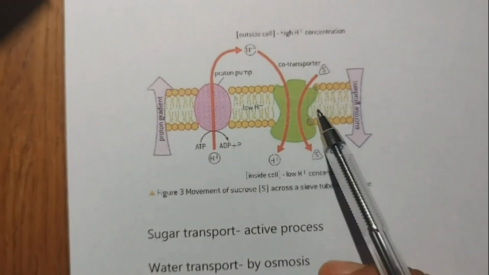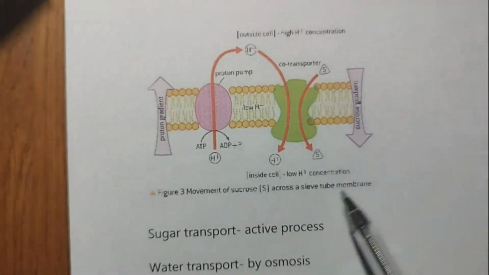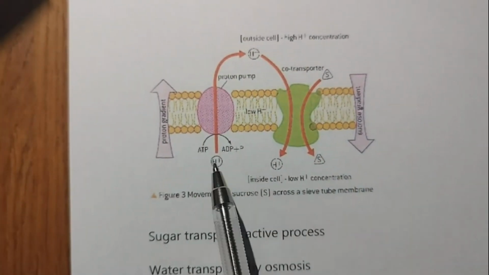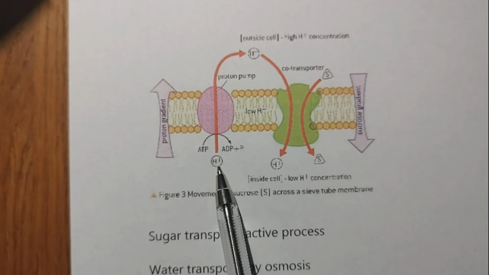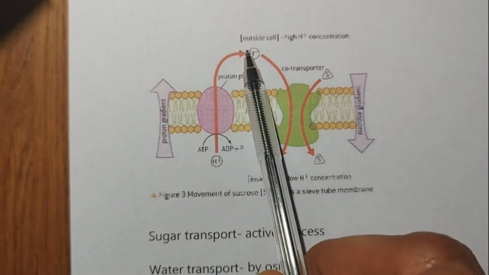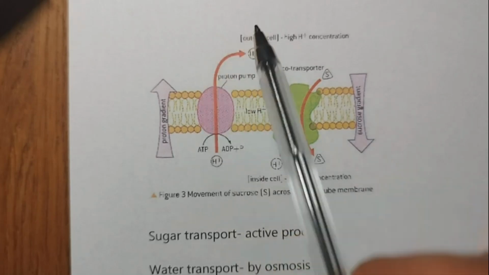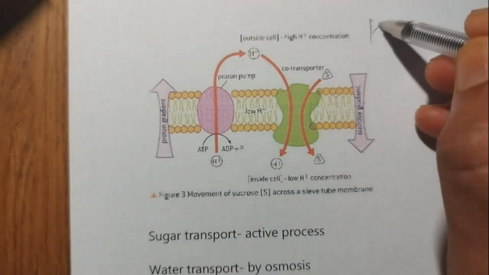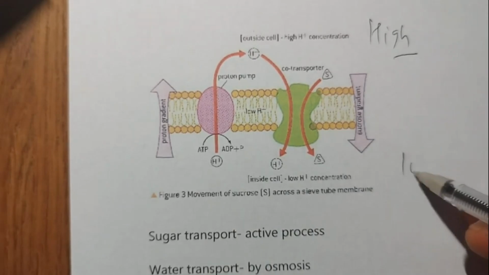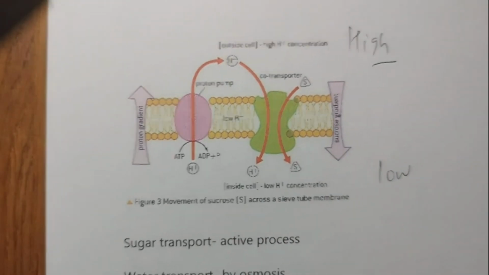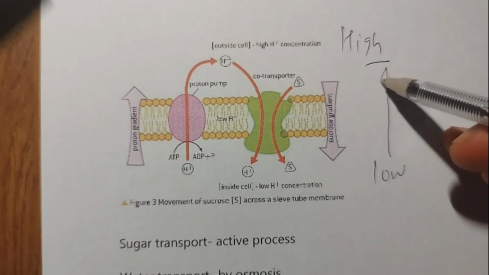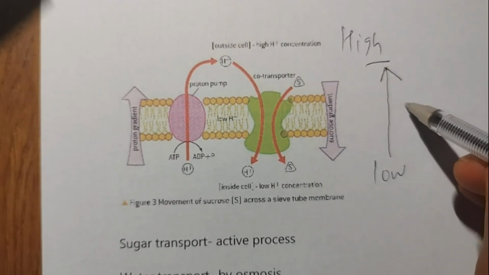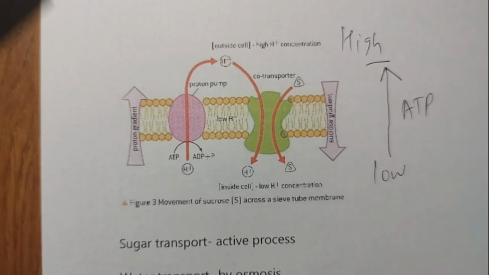Now this has an active transport mechanism that uses ATP to pump hydrogen ions outside against the gradient. There is high hydrogen here and low hydrogen there, but still hydrogen is pushed from low concentration to high concentration by using ATP.